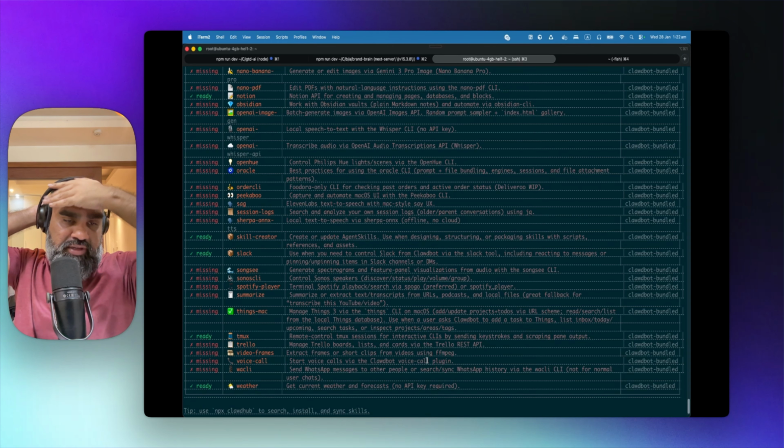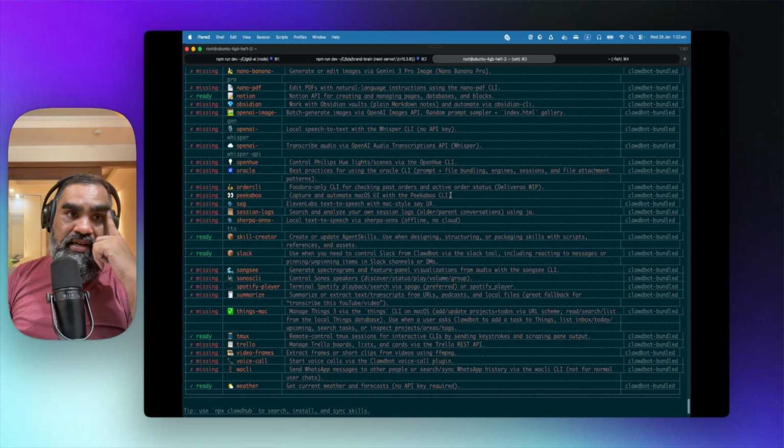So it looks like it can actually make cold calls, acquire new customers, and capture and automate macOS UI with the Peekaboo CLI. That's probably one of the greatest features. ElevenLabs text to speech. Okay, this is the GTD app, Things, on Mac. When a user asks Clawdbot to add a task to Things list, maybe I should get a Mac Mini with a sandbox environment on my local machine.